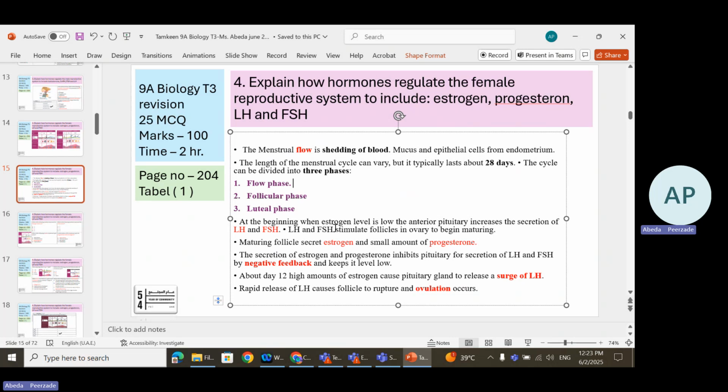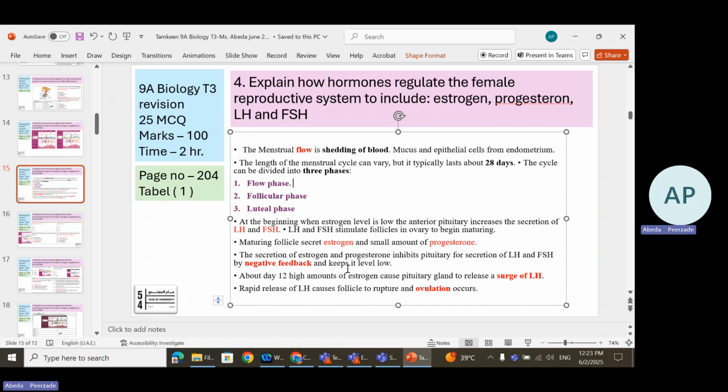At the beginning, when estrogen level is low, the anterior pituitary increases the secretion of LH and FSH. LH and FSH stimulate the follicles in the ovary to begin maturing. The size of the follicle increases. The maturing follicle secretes estrogen and a small amount of progesterone. The secretion of estrogen and progesterone inhibits, means prevents, the pituitary from secreting LH and FSH.